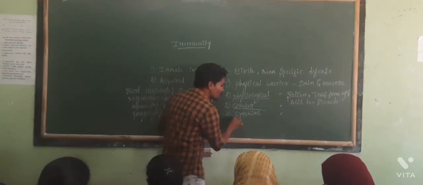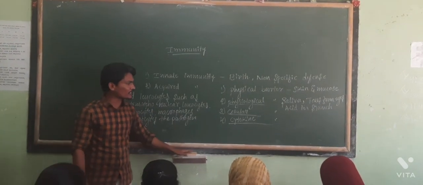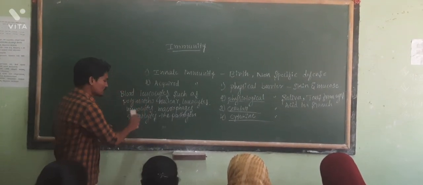And the last one is called the cytokine barrier.